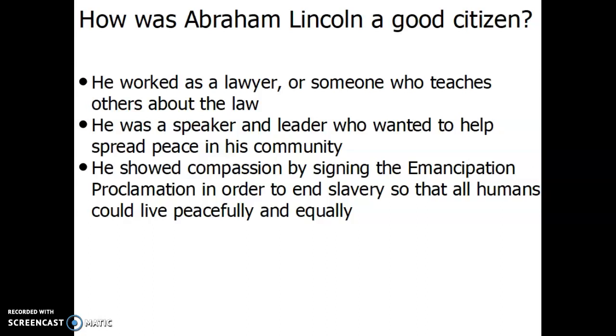He was also a good citizen because he was a speaker and leader who wanted to help spread peace in his community. He was also a good citizen because he showed compassion by signing the Emancipation Proclamation in order to end slavery so that all humans could live peacefully and equally. Abraham Lincoln is one of many examples of different good citizens within our country's history.